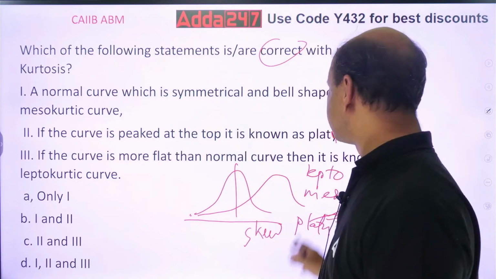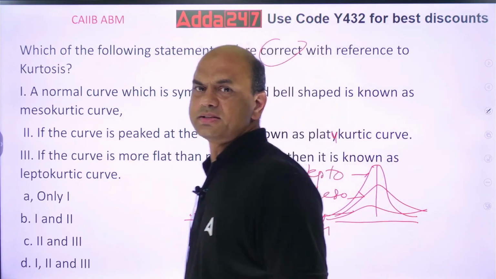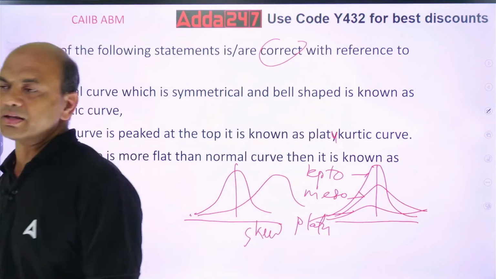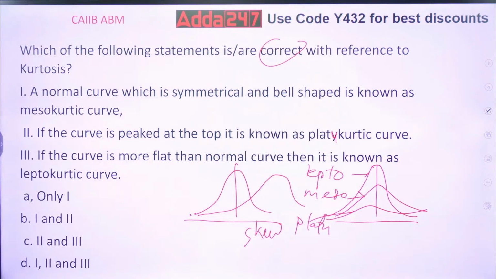Compare the figure with the three options and then you'll get the answer. First one: a normal curve is symmetric and bell-shaped, known as mesokurtic. So first one is correct, because see this middle one which I have given.